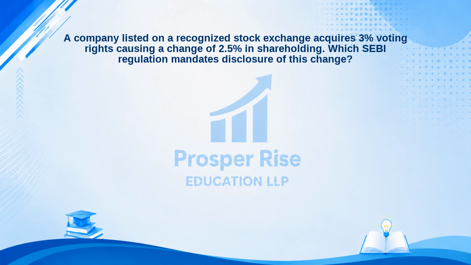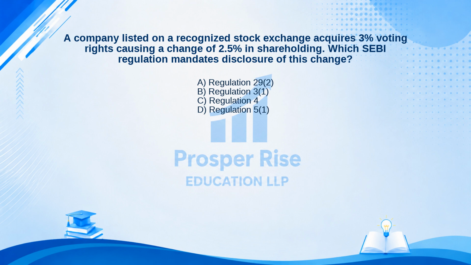Moving on to the next one. A company listed on a recognized stock exchange acquires 3% voting rights, causing a change of 2.5% in shareholding. Which SEBI regulation mandates disclosure of this change? Here are your options. A. Regulation 29(2). B. Regulation 3(1). C. Regulation 4. Or D. Regulation 5(1). Take a moment to pause the video and decide.